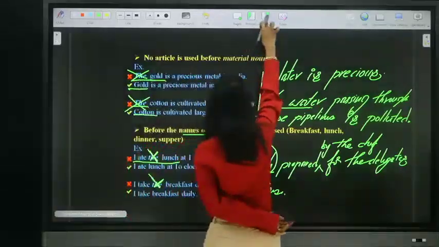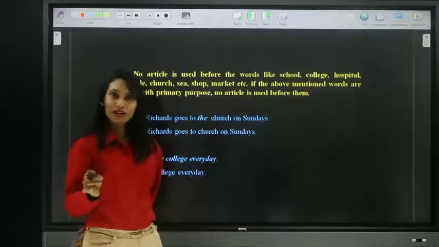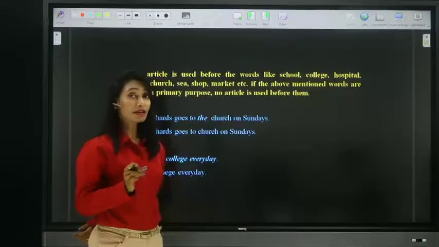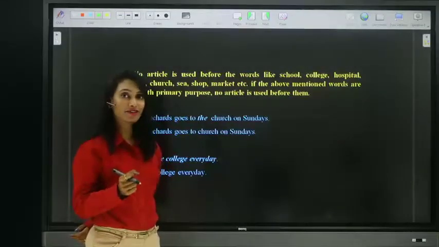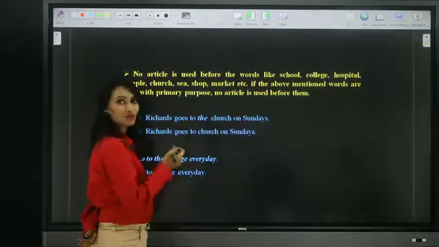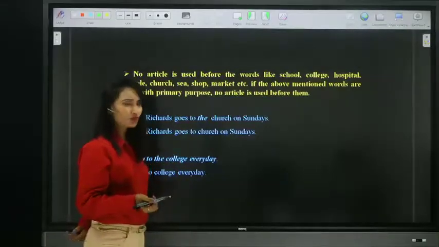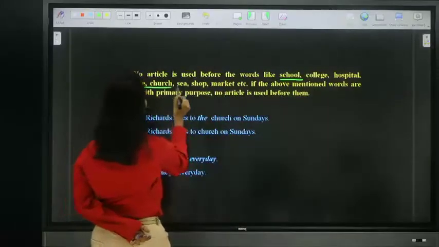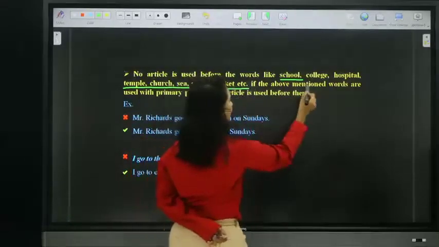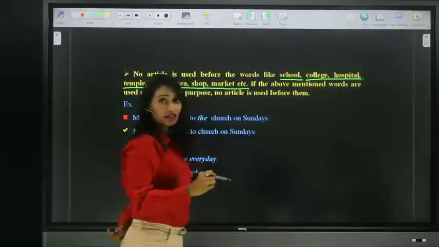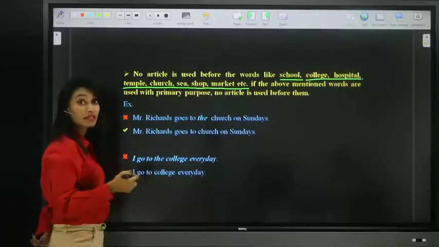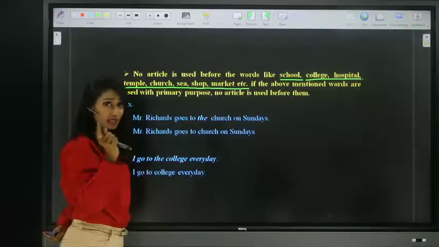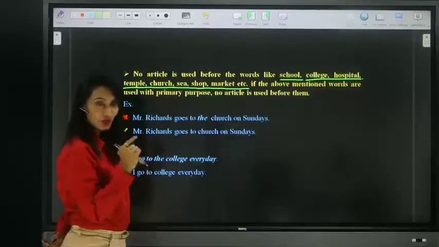Moving on to the next, omission. As we have seen in the usage of definite article the, there itself I told you, we can place definite article the when these words are used in secondary purpose. Which words? The words like school, college, hospital, temple, church, sea, shop, market, etc. So we can use definite article the before them when they are used in secondary purpose. But when they are used in primary purpose, no. That is what the omission here.